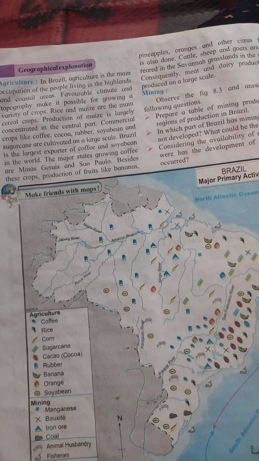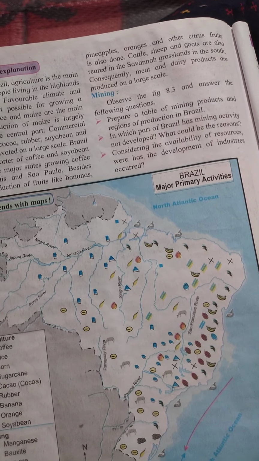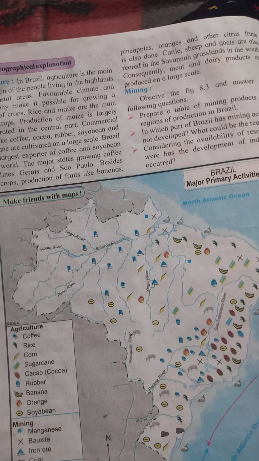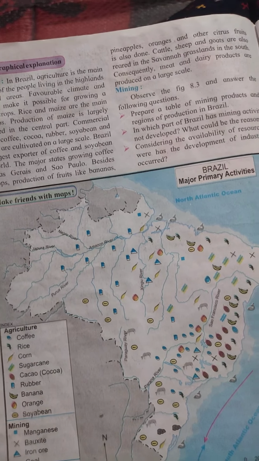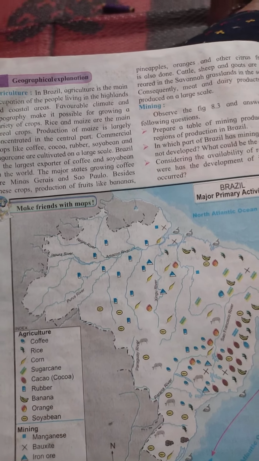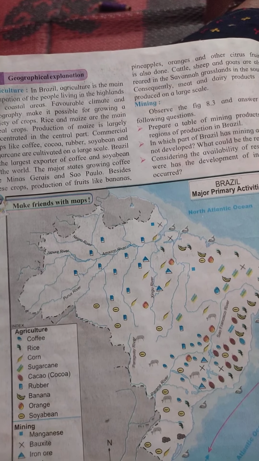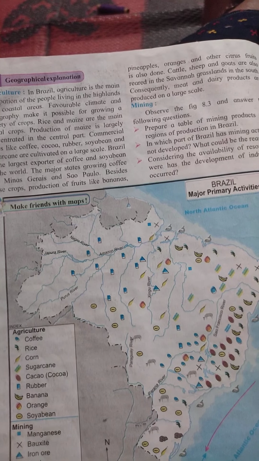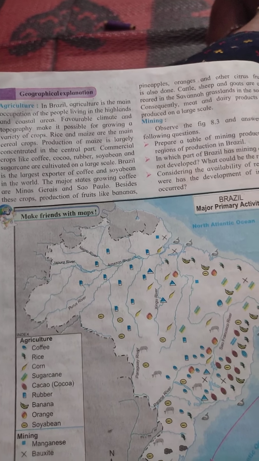Rice and maize are the main cereal crops. Production of maize is largely concentrated in the central part, and crops like coffee, cocoa, rubber, soybean, sugarcane. Brazil is the largest exporter of coffee and soybean. Keep in mind, Brazil exports coffee and soybean.